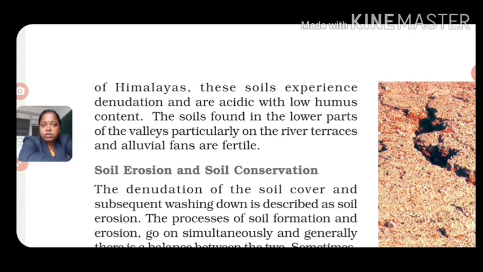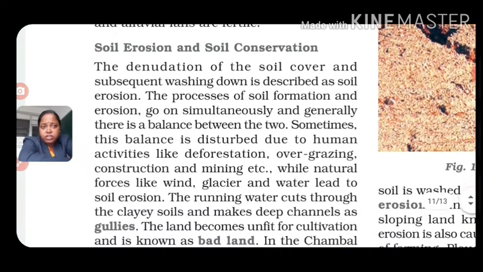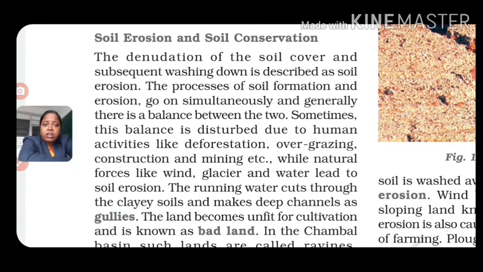Okay, so the soils found in the lower part of the valleys, particularly on the river terraces and alluvial fans, are fertile and useful for agricultural purposes in the mountainous areas. Okay, so like this we have concluded with all types of soils classified in the Indian environment. So let's have a look at soil erosion and soil conservation also. Why does soil erosion happen and how can we conserve the soil?